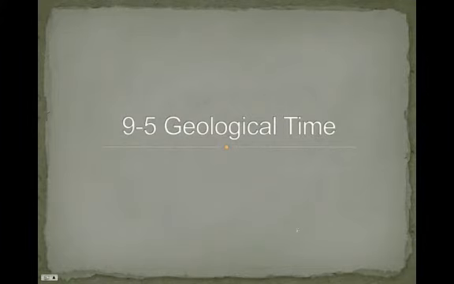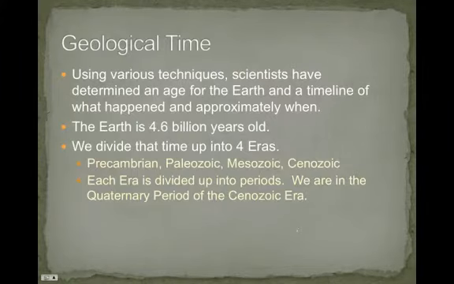Lecture 9-5, Geological Time. Using various techniques, talking about absolute dating, scientists have determined an age for the Earth and a timeline for what happened and approximately when. It's a combination of all the absolute dating with the relative dating, using different radioactive materials to identify the ages of rocks on the Earth, coming up with an age for the Earth.